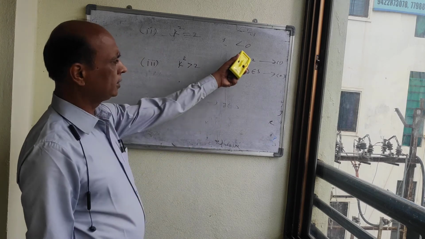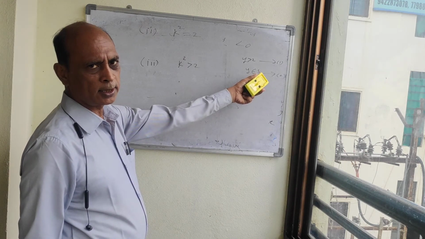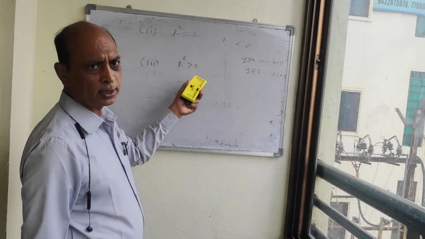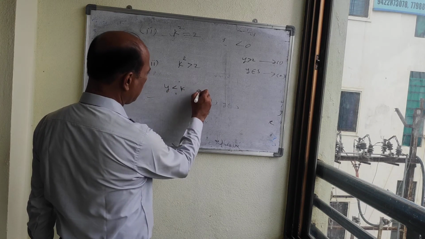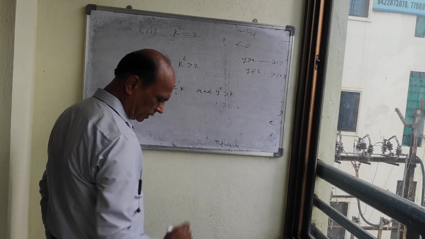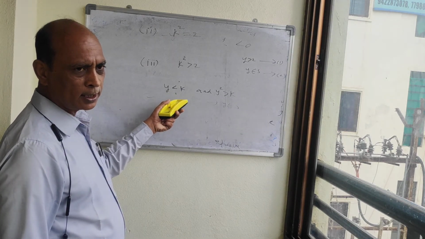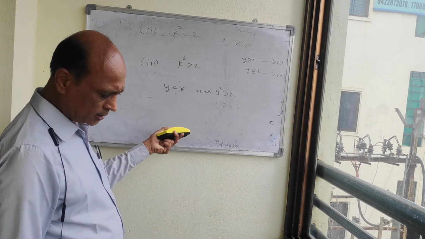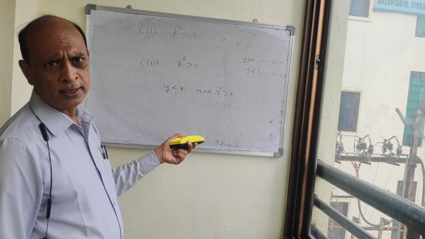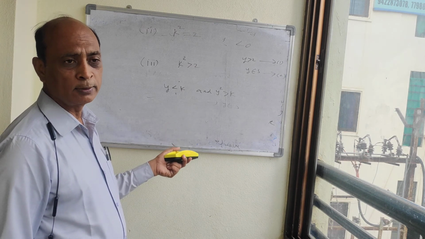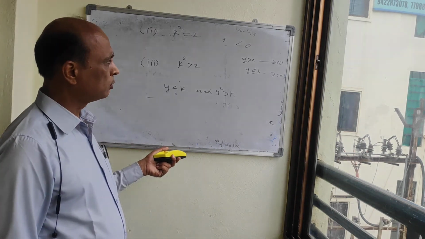So here by combining these two, we obtain y is less than k and y square is greater than 2. It means there exists an upper bound which is less than k, but that is not possible. This is a contradiction. So this contradiction proves that S has no supremum. It means the set of rational numbers is not order complete. So with this proof we stop here.